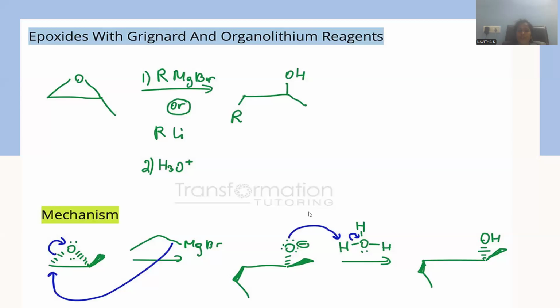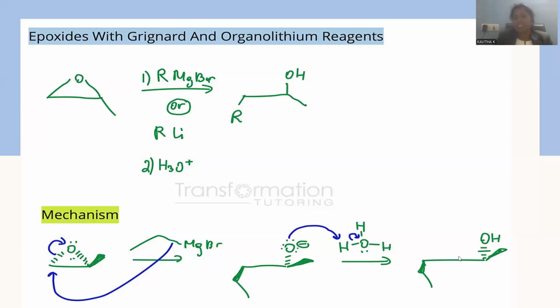Whenever OMgBr is there, O minus, MgBr positive, that ionization you can observe. Later on, acid catalyzed hydrolysis will give a proton from this source. Whenever protonation of the oxide occurs, it will be transformed into alcohol. This is the way Grignard addition to the epoxide gives rise to long chain alcohols. Extended alcohols will be generated.